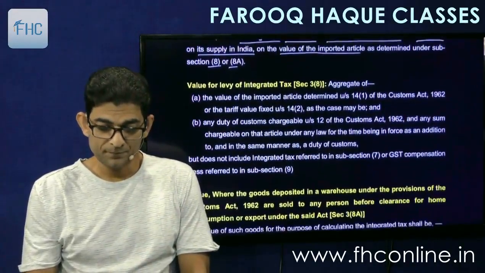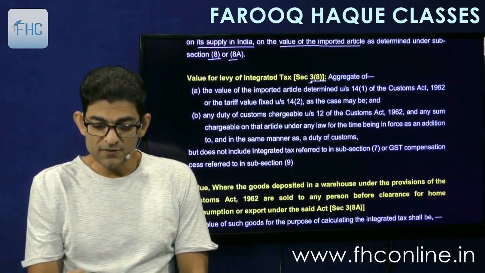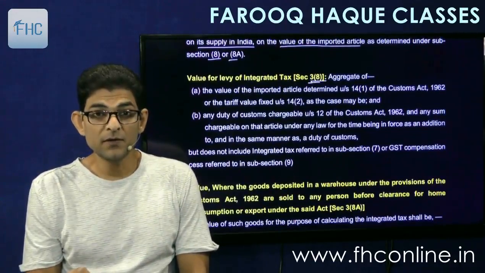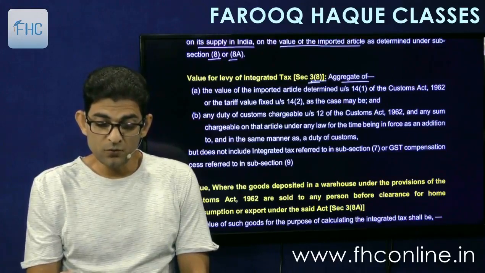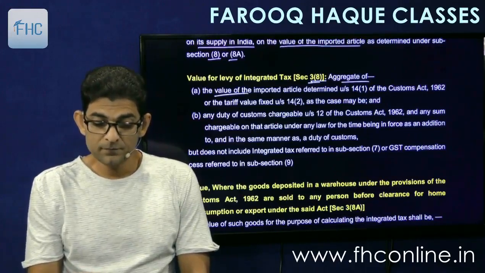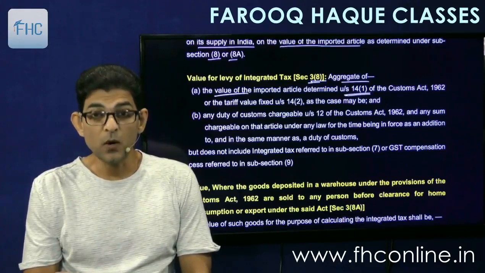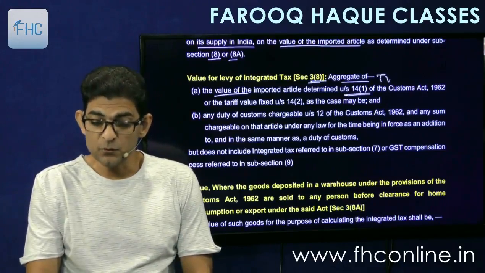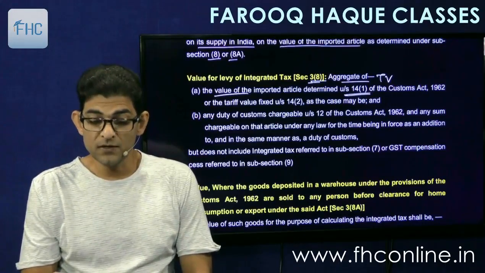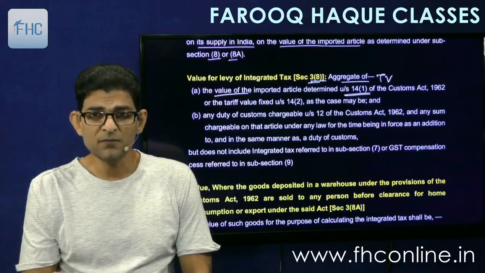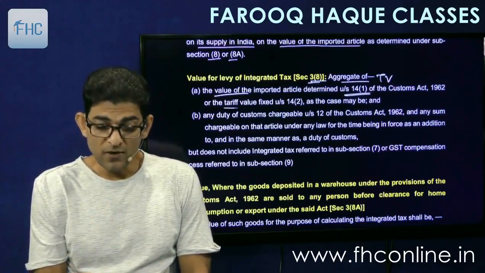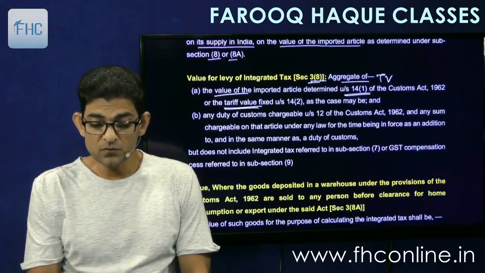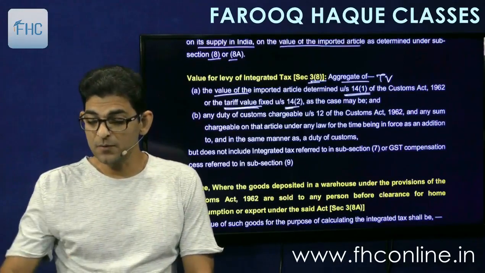So let's see. Subsection 8 says value for levy of integrated tax would be aggregate of the value of imported article as determined under section 14(1), that is called the transaction value of the Customs Act 1962, the same value on which we are going to charge the custom duty, or tariff value fixed under section 14(2), as the case may be.